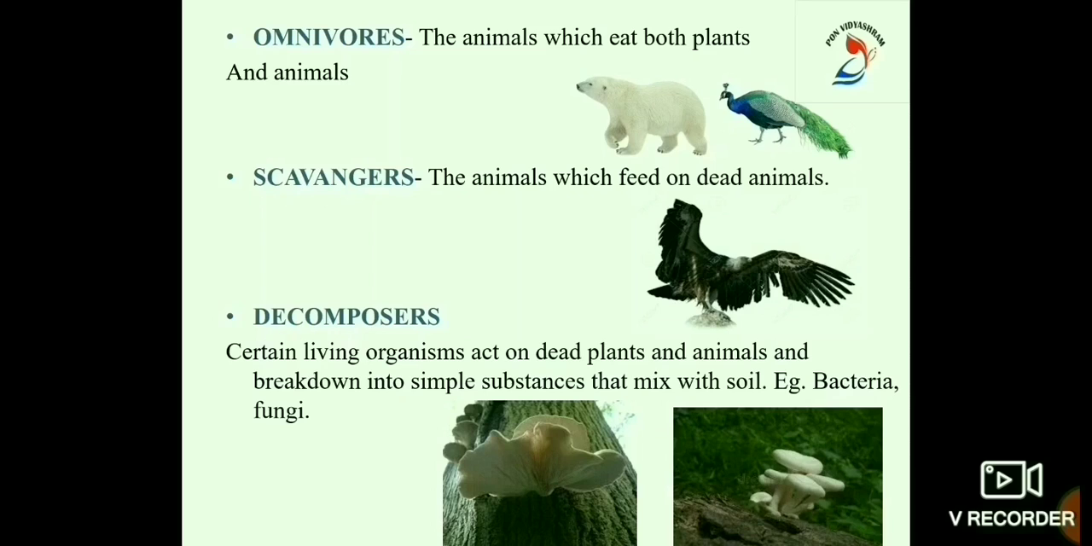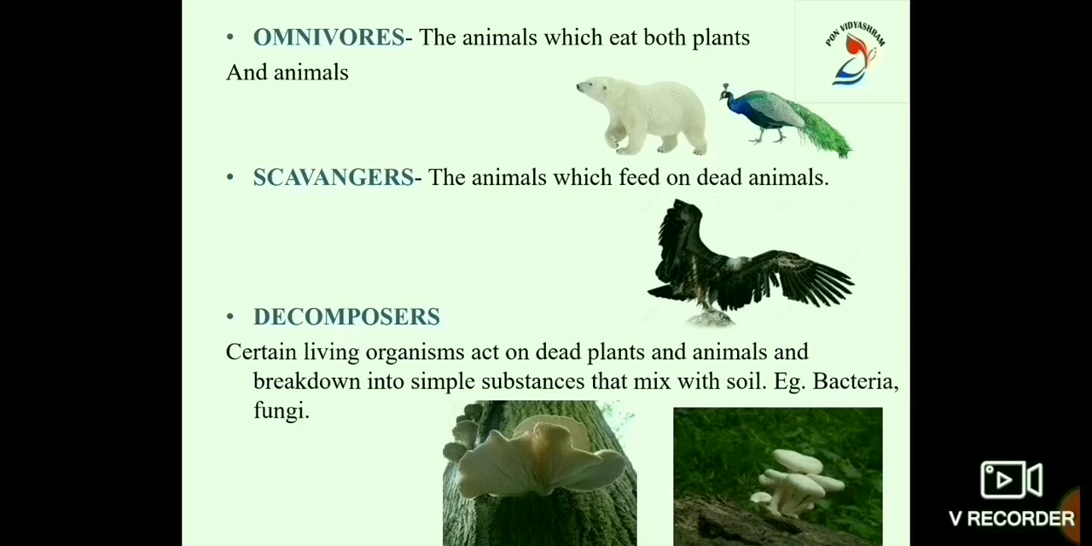Now we know that some animals eat plants, some animals eat other animals, and some other animals eat both plants and animals. There are some animals which feed on the flesh of dead animals. They are called scavengers. Scavengers are animals which feed on dead animals. Example, vultures and jackals.